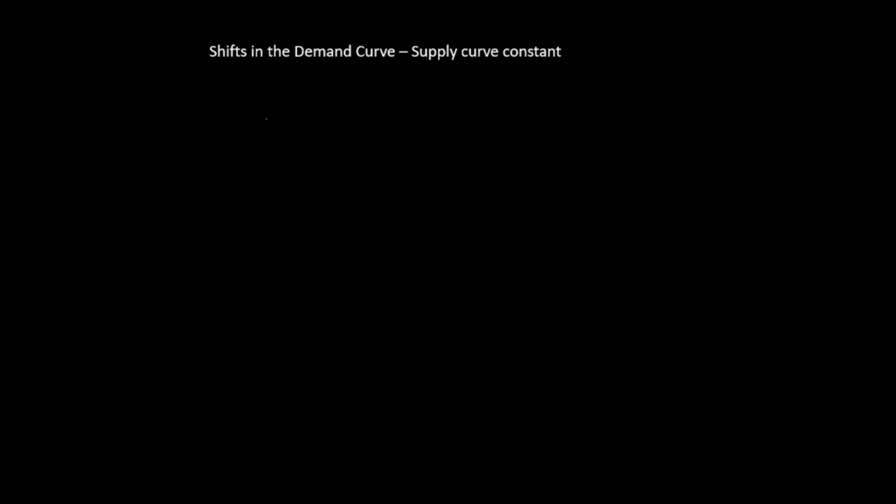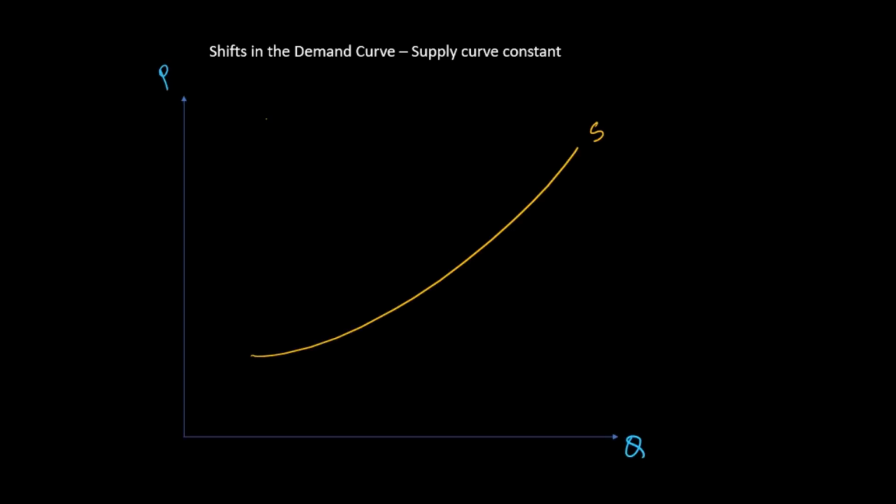Now let me try to put this in the form of a graph. So this is my supply curve, the demand curve, and initially the market equilibrium is at this point. So for an equilibrium quantity of Q1, the equilibrium price is P1. Now due to the pandemic, the demand has shifted and there is an increase in demand. So this is my new demand curve, which has shifted towards the right, and the supply curve is still the same.